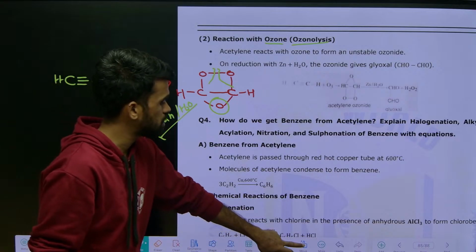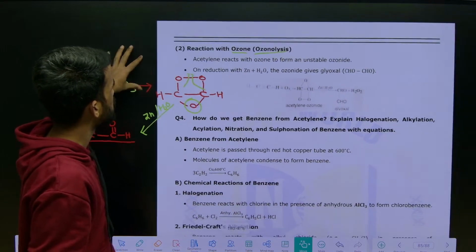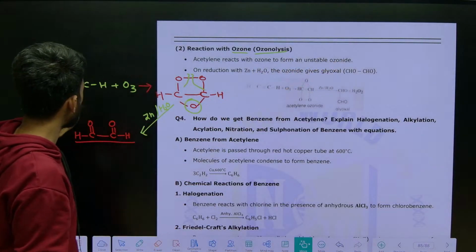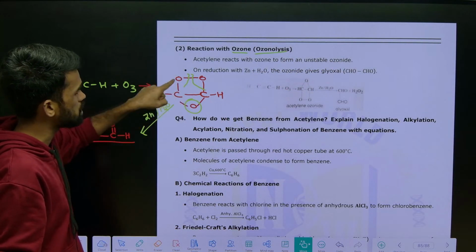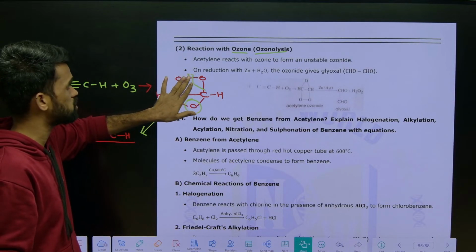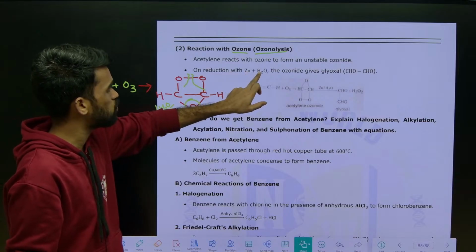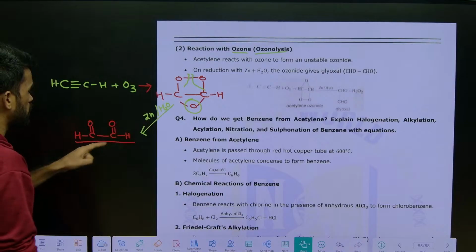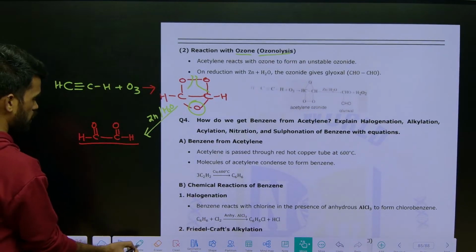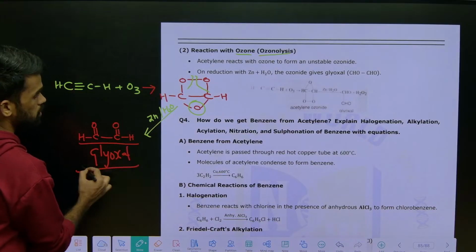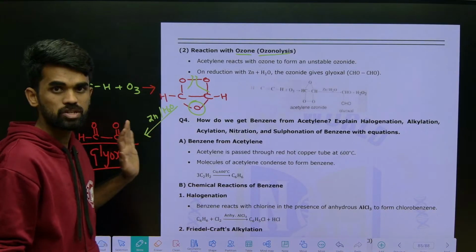Just read that statement, what they are saying. Acetylene reacts with ozone to form an unstable ozonide. On reduction with zinc and water, the ozonide gives glyoxal. What is the name of this compound? Glyoxal. That's it. This is what you need to mention in the exam.